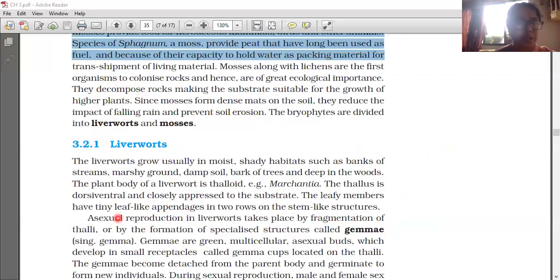There are two types, the gametophyte and the sporophyte. The gametophyte is free living, so it can prepare its own food, because the sporophyte depends on the gametophyte. This gametophyte produces archegonium and antheridium, and the sporophyte produces the spores. And antherozoids are released into the water. So water is very compulsory for the reproduction of bryophytes.